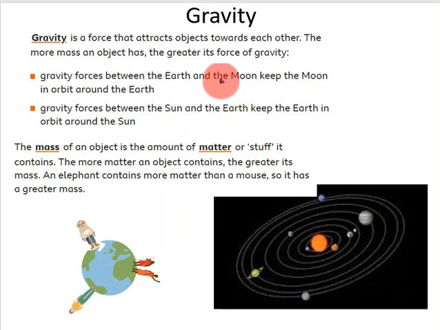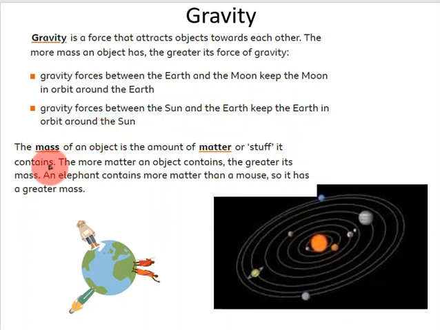Well, that force that it uses is what's called gravity. Gravity is a force that attracts objects towards each other. The more mass an object has, the greater its force of gravity. So the bigger an object is, the bigger its force of gravity. Gravity forces between the Earth and the Moon, for example, keep the Moon in orbit around the Earth, and gravity forces between the Sun and the Earth keep Earth in orbit around the Sun. So this force of gravity is what keeps everything in motion around the Sun.